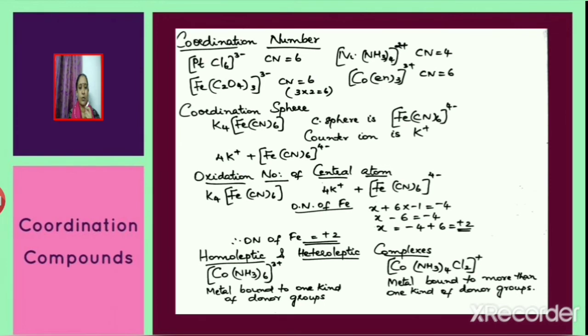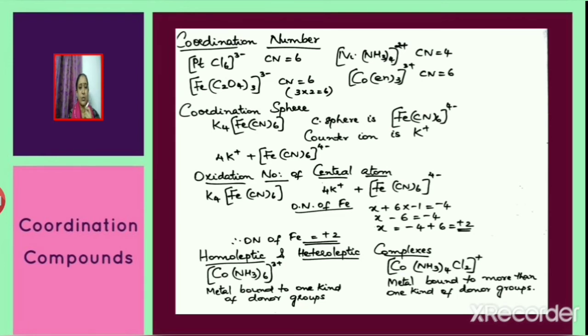Consider the complex ion PtCl6 3 minus. The coordination number of platinum is equal to 6 because 6 chloride ions are bound to platinum. Now consider Ni(NH3)4 2 plus. Since 4 ammonia molecules are bound to nickel, the coordination number is equal to 4.